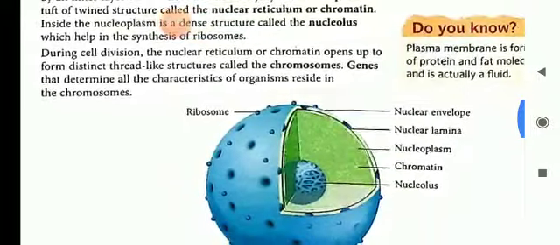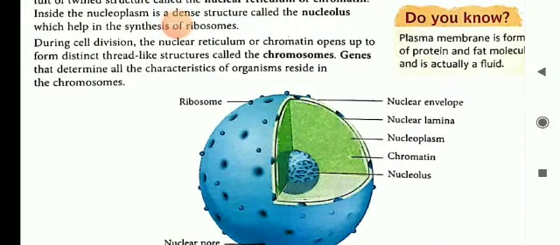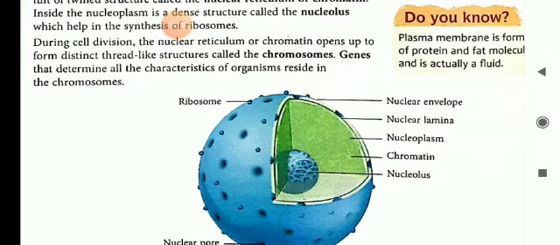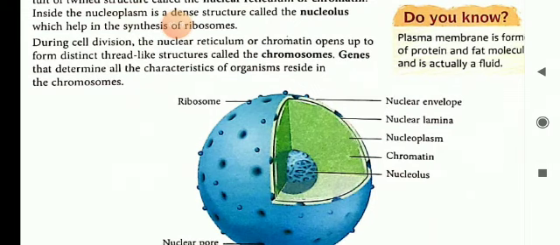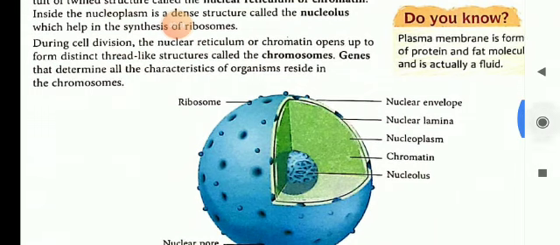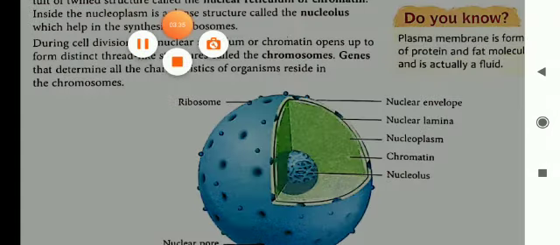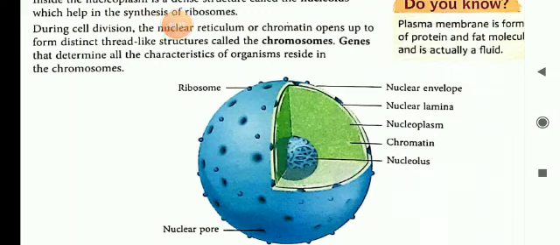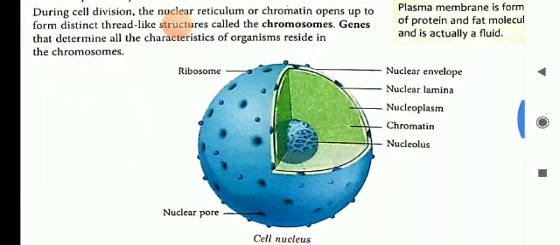During cell division, the nuclear reticulum or chromatin opens up to form distinct thread-like structures called chromosomes, and in the chromosomes reside the genes that determine all the characteristics of the organism. Thus, the nucleus contains thread-like structures called chromosomes, and chromosomes can be seen only when the cell divides. Chromosomes contain genes,